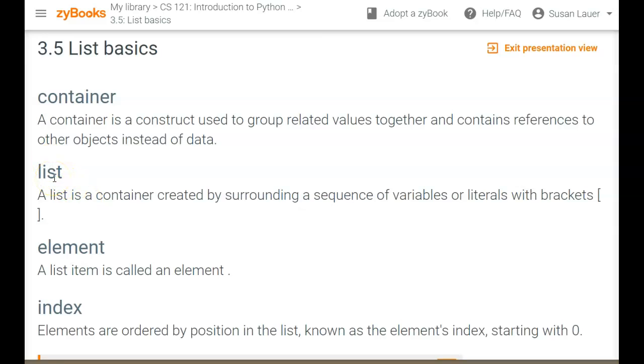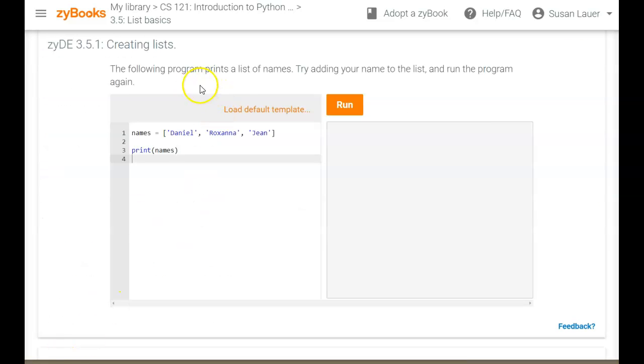So if I had my profile, I would have my first name, my last name, my telephone number, things like that would be in the list. An element of the list is a list item, and the index is just like you did with the string, starting with 0. So the first element in your list is going to start with 0. One of the easiest ways to create a list is just to have a variable like this, and notice it doesn't say whether or not it's a list. It says equals and then shows you a list, with the elements one right after the other in brackets.